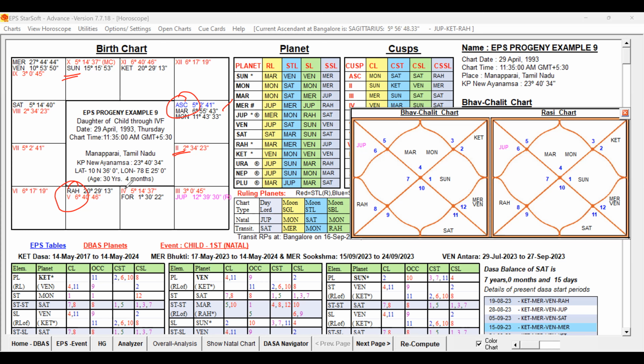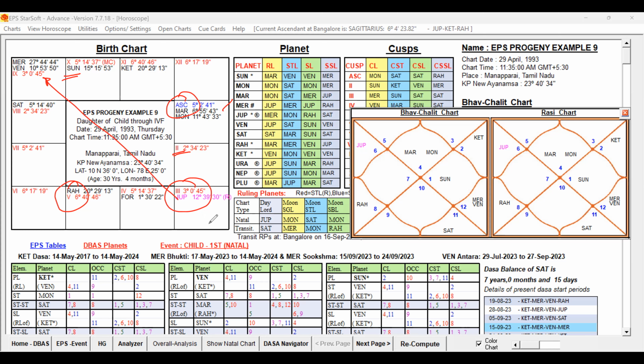Rahu is occupying the fifth house, and the Sun, the second lord, is connecting to Rahu. It is fine. But what about Jupiter? Jupiter, the karaka planet, is occupying the third house. It is the sixth lord and ninth lord occupying the third house, and it is aspecting Venus and Mercury.